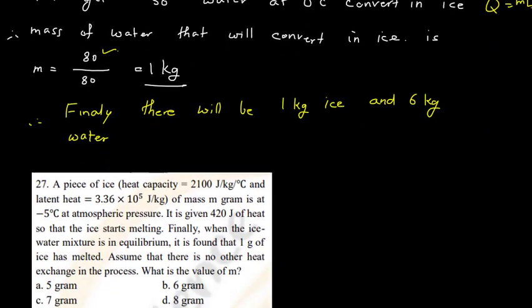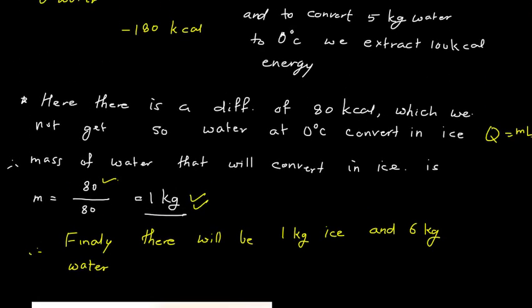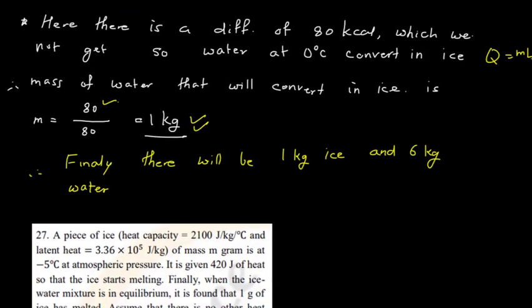So we divide by 80 and we get 1 kg. This 1 kg is the mass of ice. So from 2 kg ice and 5 kg water, finally we are getting 1 kg ice. So with 1 kg ice, 6 kg will be water. So here our answer will be 6 kg water.